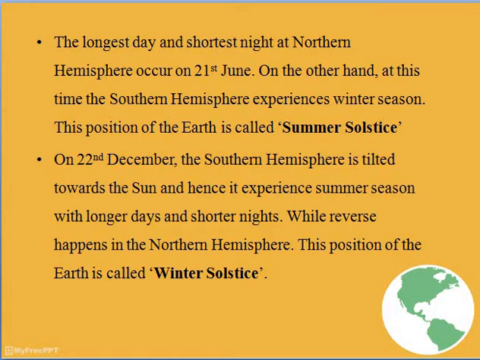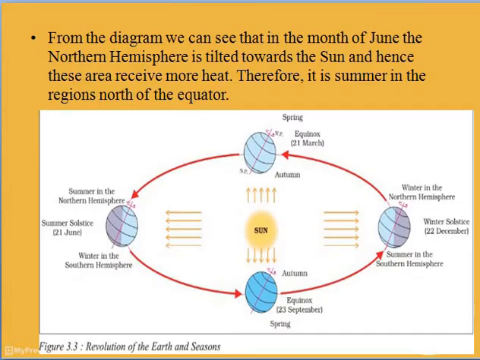Okay, next is the winter solstice. On 22nd December, the southern hemisphere is tilted towards the sun, and hence it experiences summer season. If you look at the diagram, on the right hand side earth, you can find that on 22nd December the southern hemisphere gets more sun rays, and hence they experience summer season.